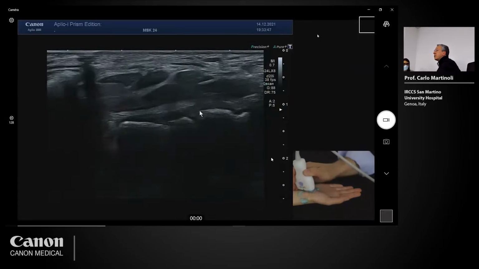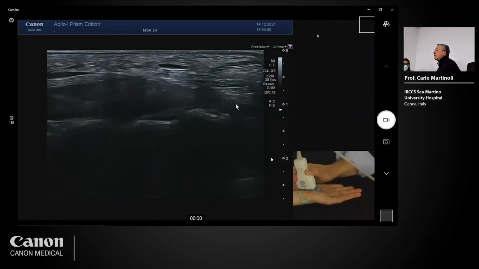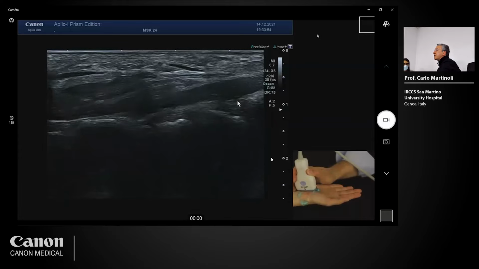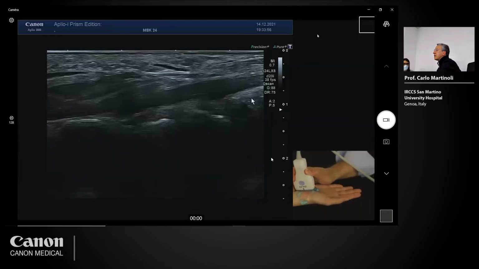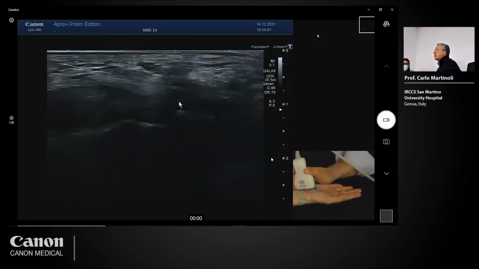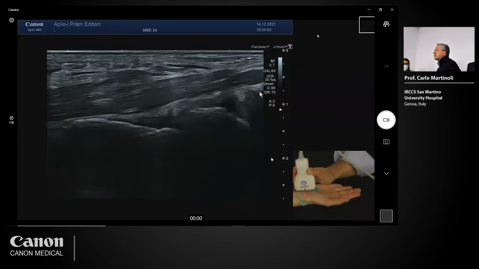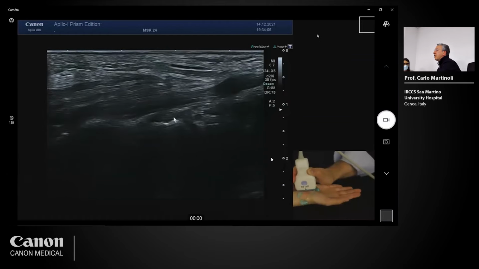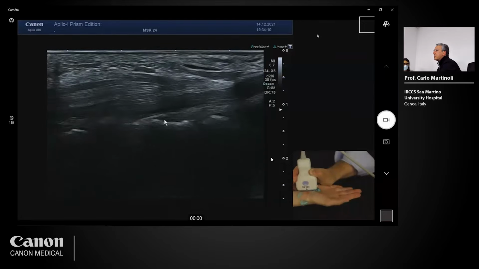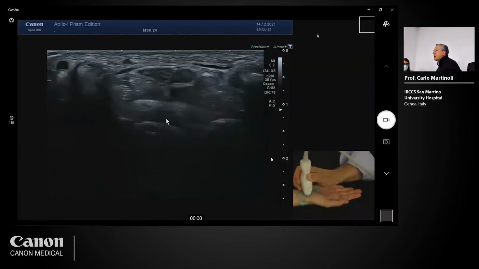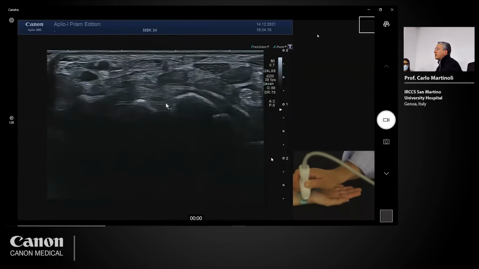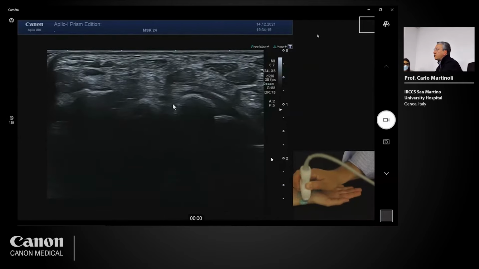If I tilt the probe, I can see the ulnar capitate ligament that is located very close to the ulnar border. So this is ulnar, and this is the area of the ulnar triquetrum capitate ligament. So we have different structures here. Remember the ventral aspect of the scapholunate ligament.